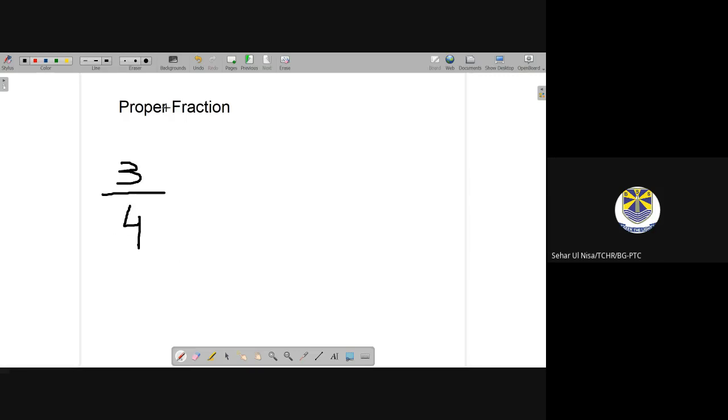So in proper fractions, the numerator is always smaller than the denominator. Is that clear? Yes. For example, a test is of 10 marks and somebody is getting 8 marks from 10. So it is a proper fraction example. Is that clear?